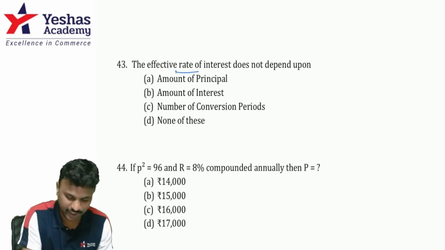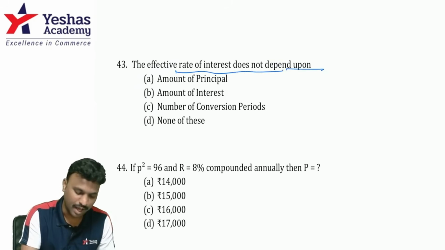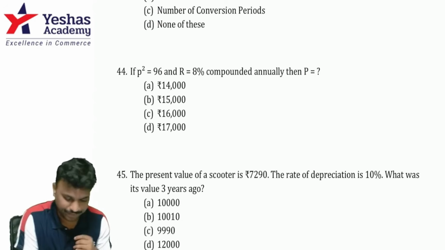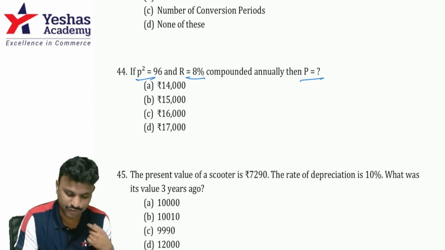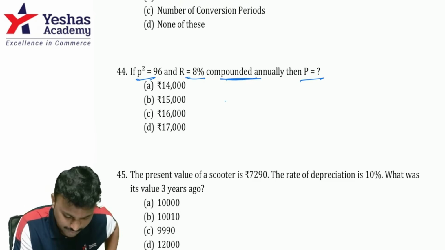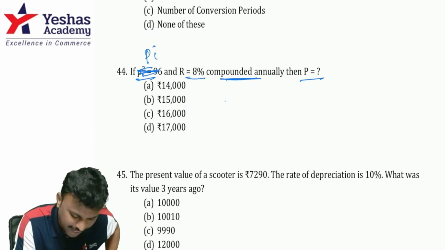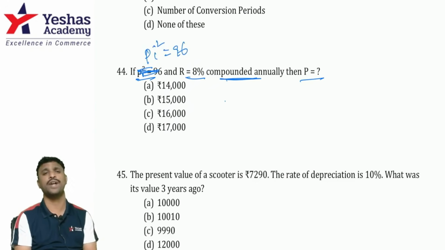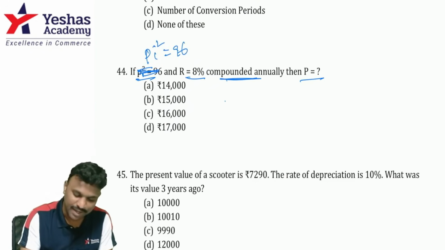You see this question, the effective rate of interest does not depend upon the amount of principal, because there's no P in the formula. They're asking us to find P. Sorry, it's not P square actually, it's Pi square. There's a mistake in the question. It is Pi square equal to 96 and R is 8%. Guys, don't get confused. R and I are one and the same. So what connects Pi and P?